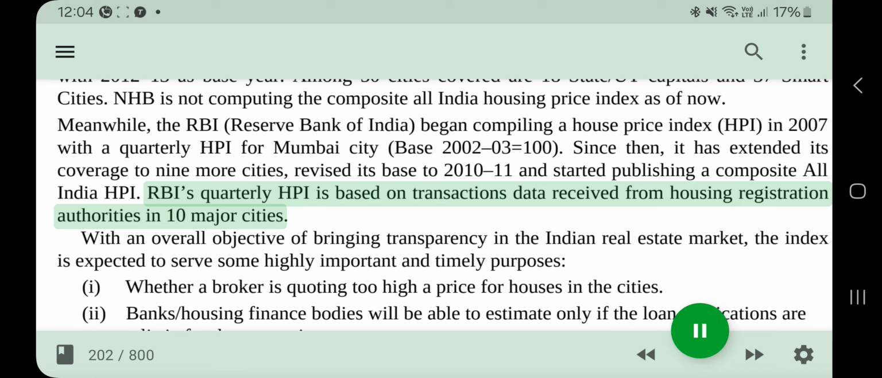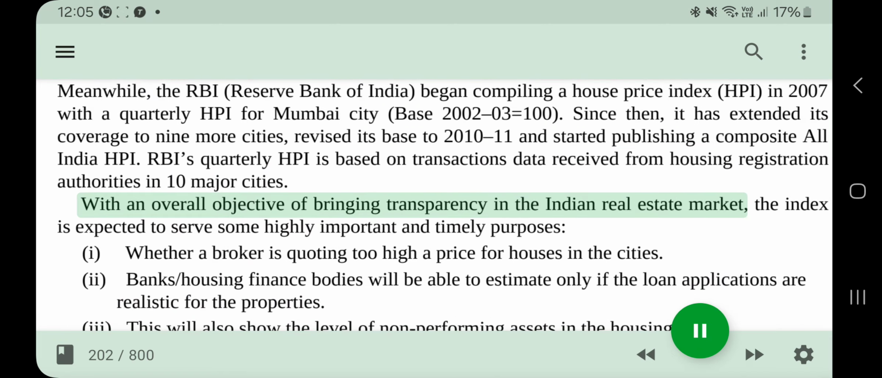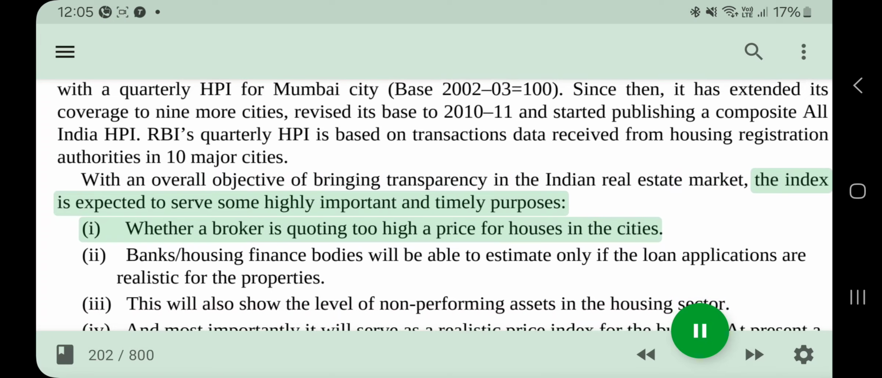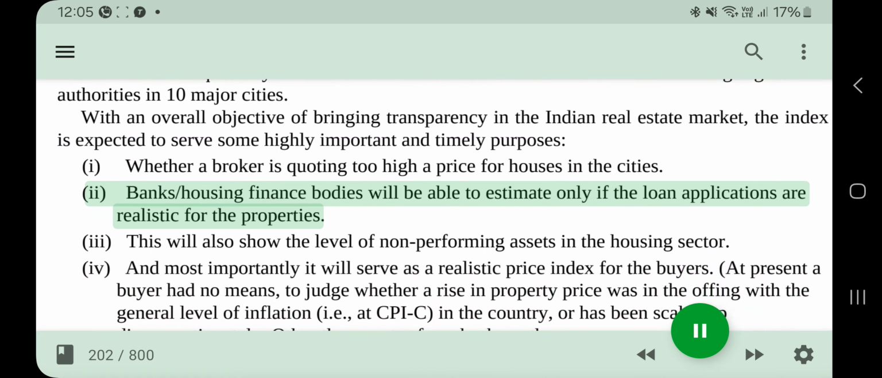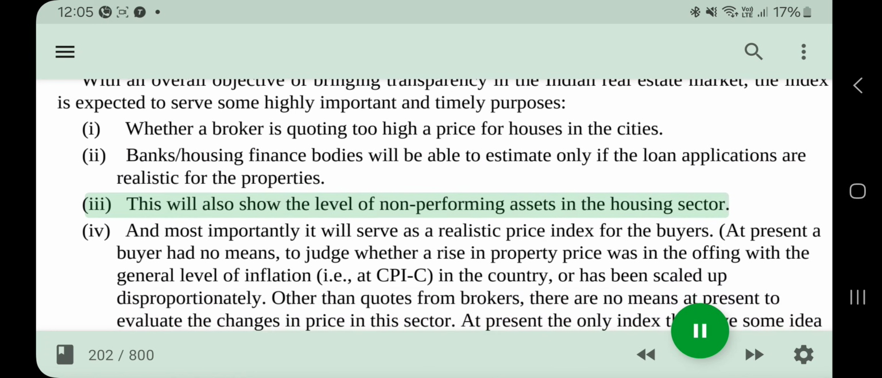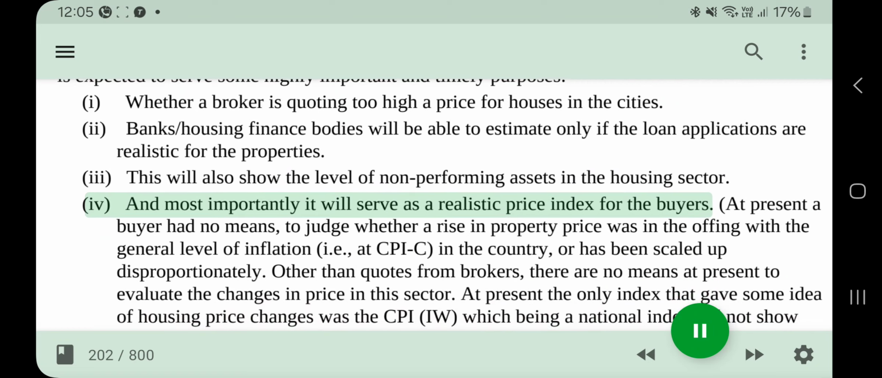With an overall objective of bringing transparency in the Indian real estate market, the index is expected to serve some highly important and timely purposes. I. Whether brokers are quoting too high a price for houses in the cities. II. Banks and housing finance bodies will be able to estimate whether the loan applications are realistic for the properties. III. This will also show the level of non-performing assets in the housing sector. IV. And most importantly, it will serve as a realistic price index for the buyers.